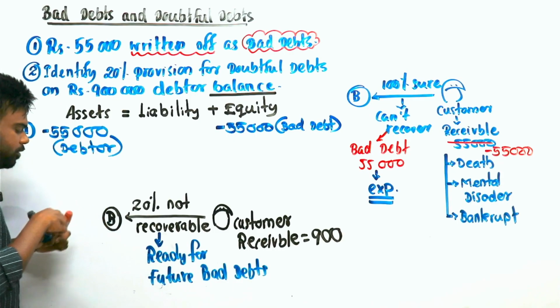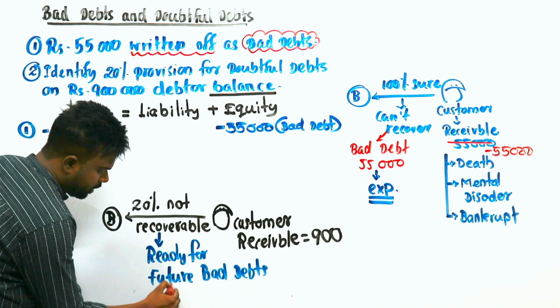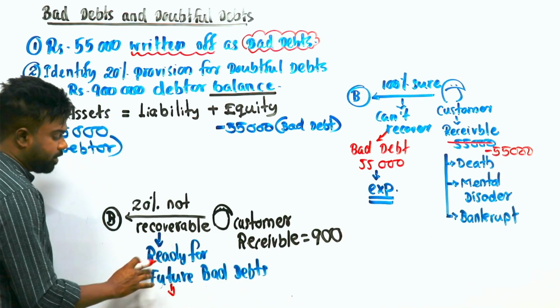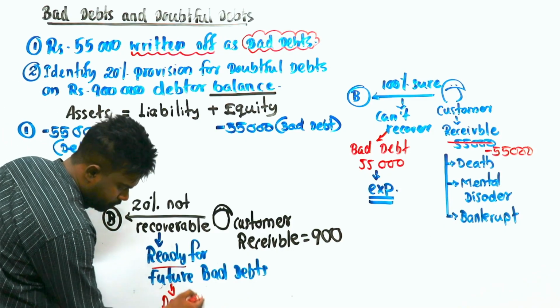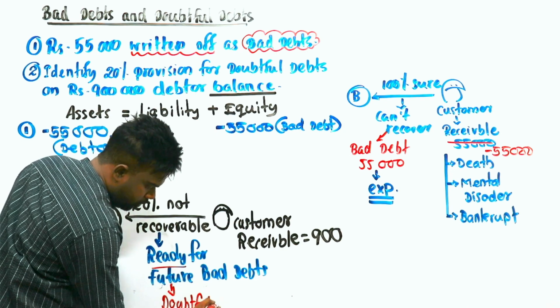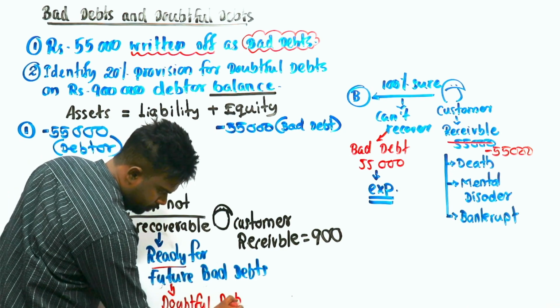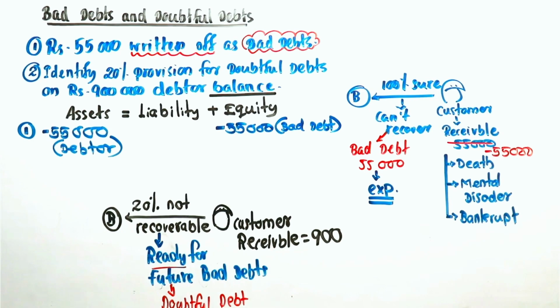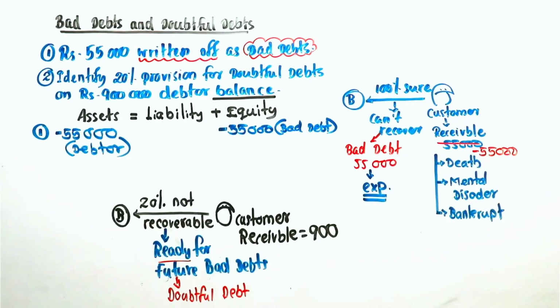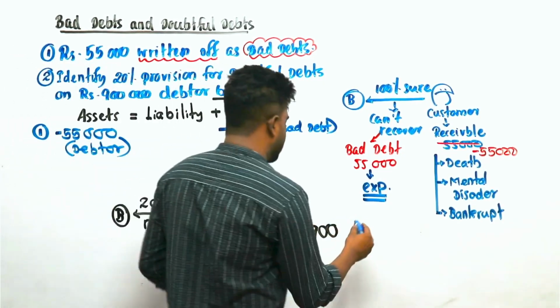So what do we call it? Not bad debts. Since we are getting ready, we call it doubtful debt. Understood? Doubtful debt. Clear? So we have to calculate the doubtful debt like this.